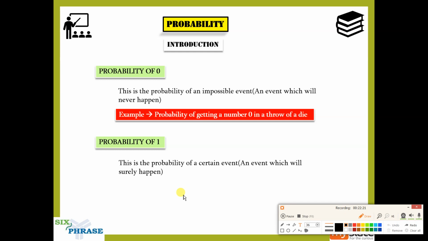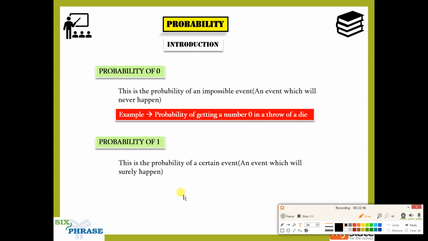This will happen 100%. So this is the meaning of probability of 1: an event which surely will happen. Under no circumstances will this event fail to happen. It will always happen.